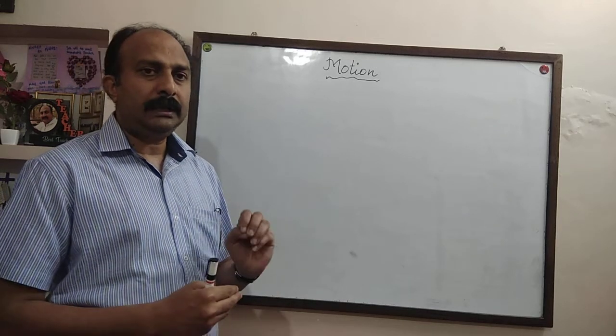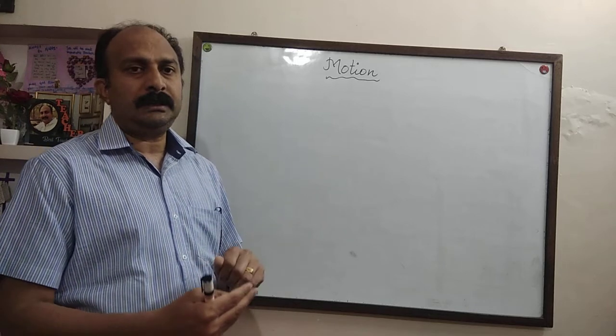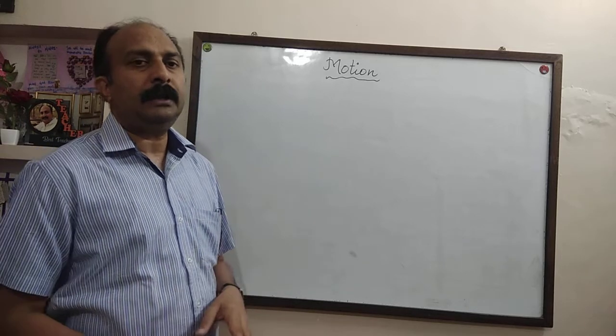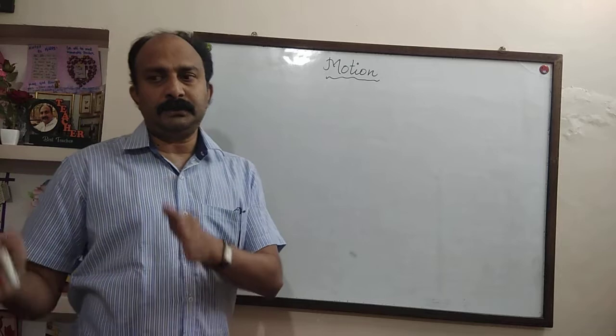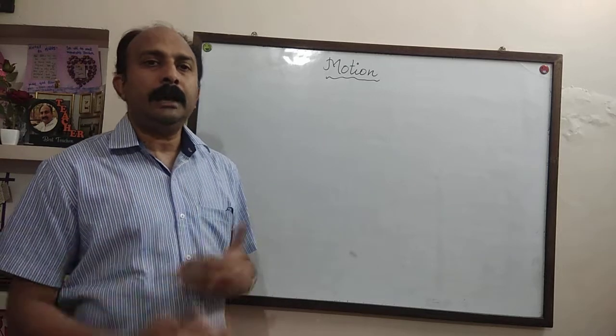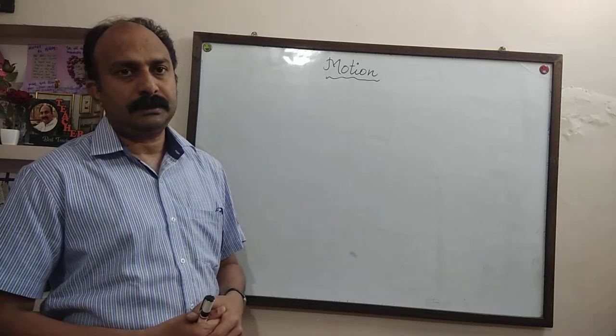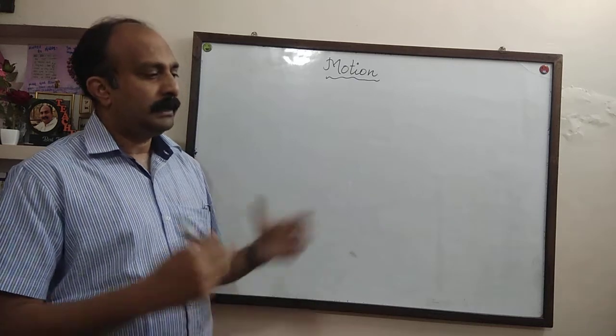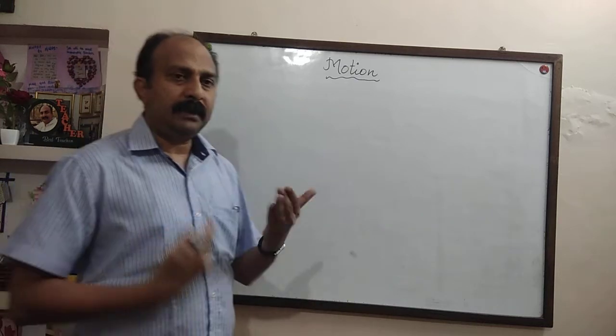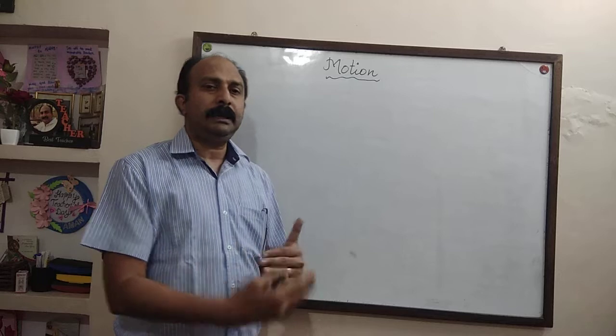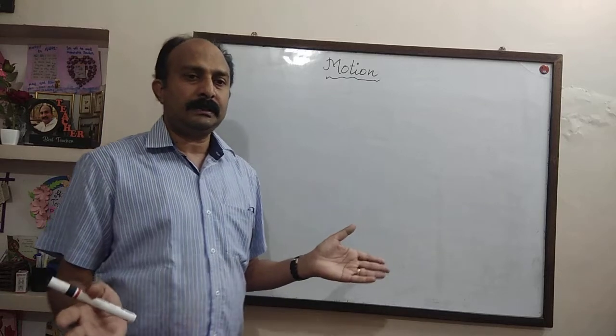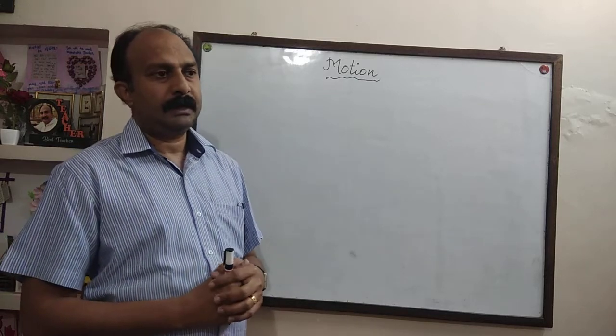See, if a body changes its position with respect to time or with respect to some other constant body, that body is said to be in motion. It's very simple. In our common language, when we say a body is moving, that is motion. So, this is all about motion.